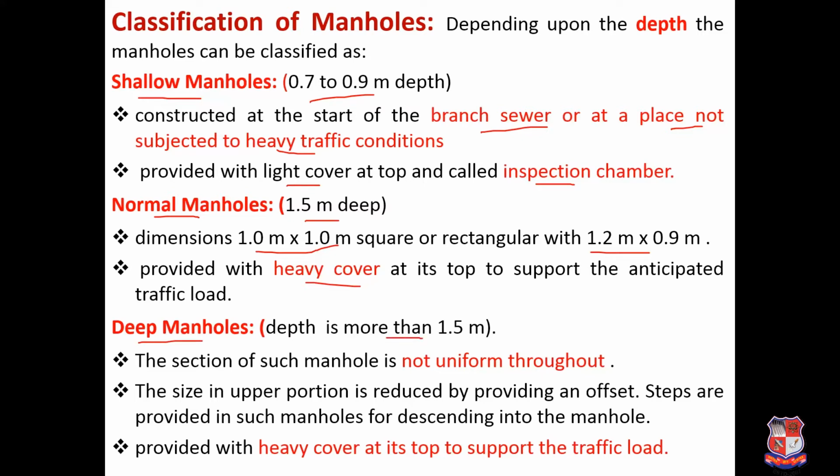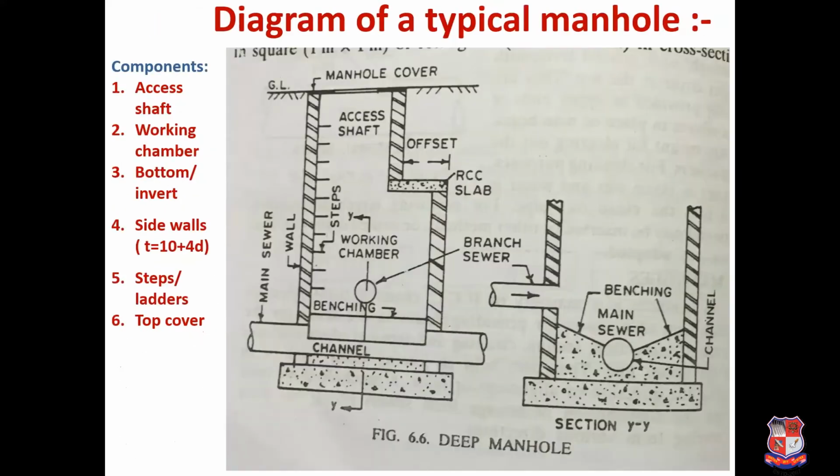Deep manhole, as depth is more than 1.5 meter, and the section of such manhole is not uniform because depth is excessive and you cannot provide the continuous depth throughout. So in the deep manhole the section would be different than the normal manhole. The size in the upper portion is reduced by providing an offset, and steps are to be provided to reach up to the bottom of the manhole, and generally it is provided with very heavy cover at the top to support the heavy load. So here in this diagram all the different components of this particular manhole are shown.